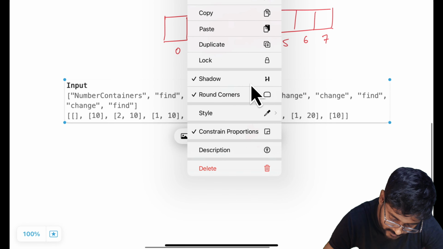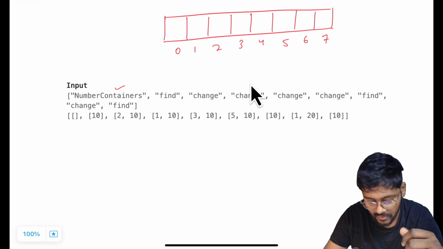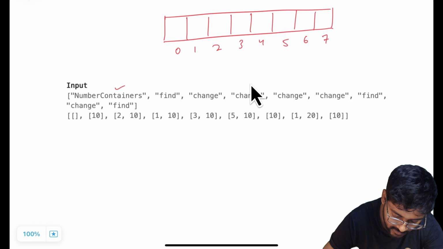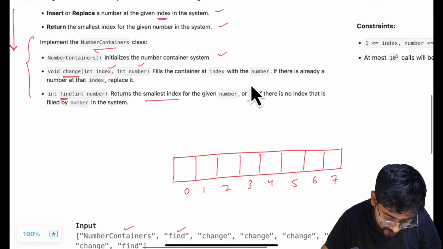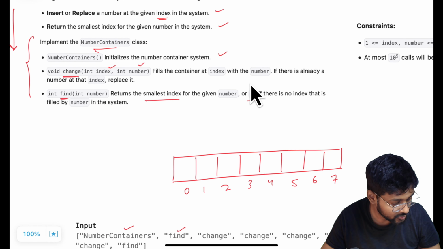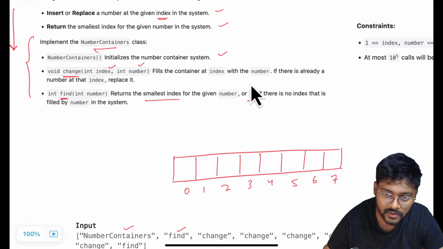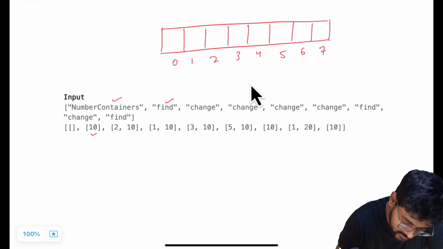Here, first of all, the first query is number container. It means initialize our system. Then a find query with the parameter 10. It means find 10. And what does the find function do? Find function is going to return the smallest index of that number. If not present, then return -1. So this query is going to return -1.